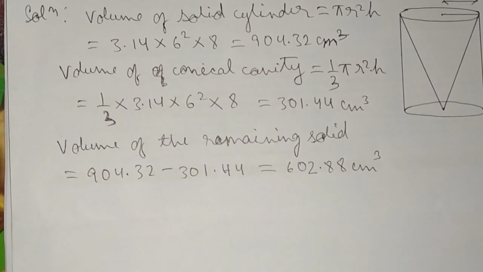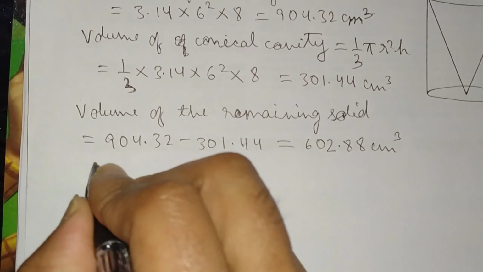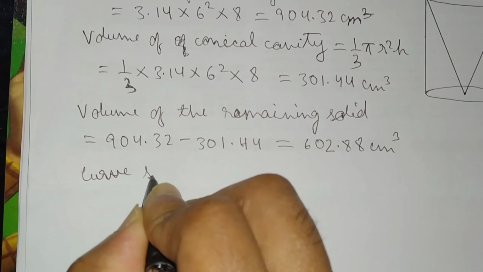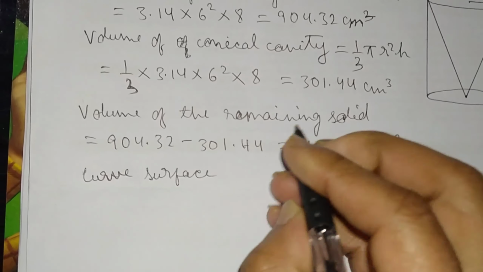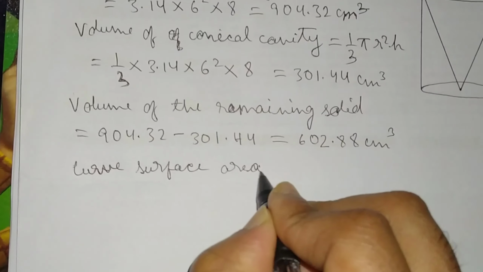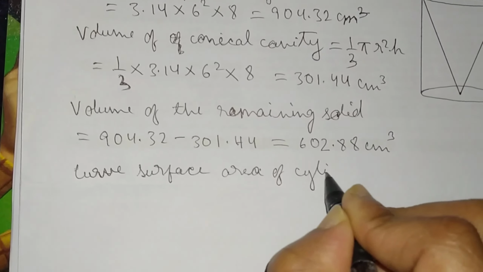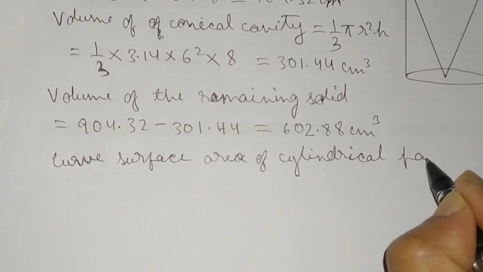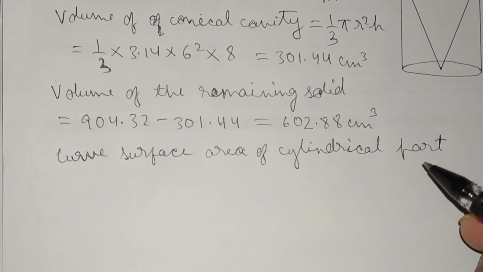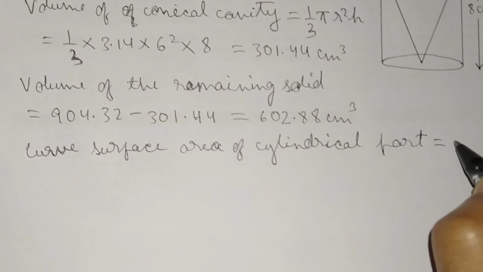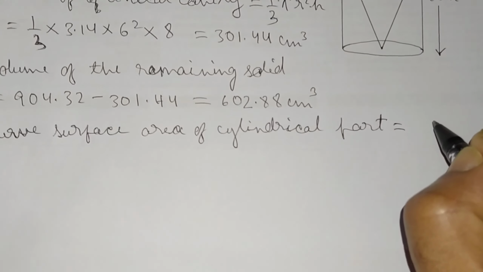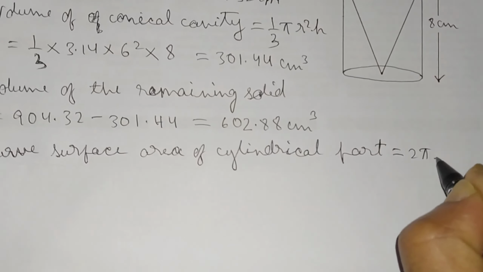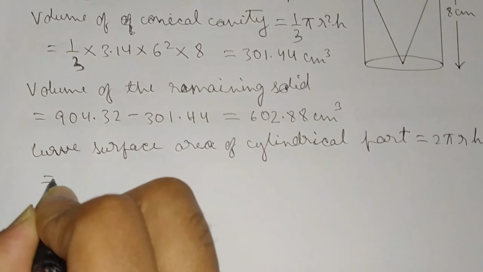The next step, curved surface area of cylindrical part. The formula for curved surface area of cylinder is 2 pi r h.